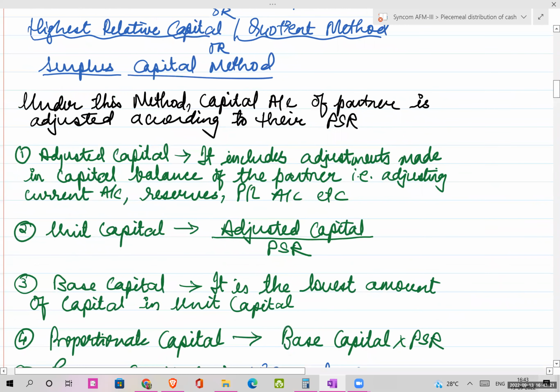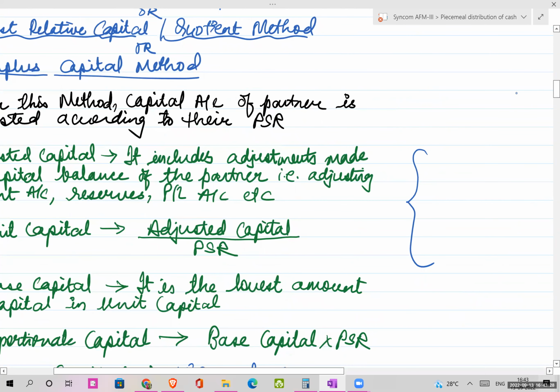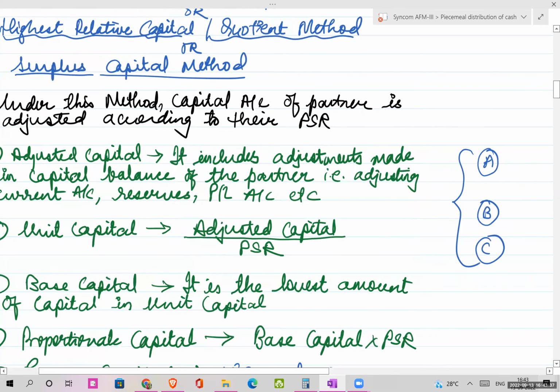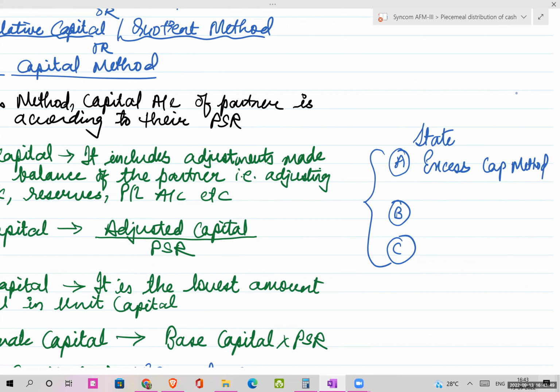What are you going to do in piecemeal distribution of cash? When I am supposed to prepare piecemeal distribution of cash, my solution will be divided into 3 parts. The first part is what I just discussed, the surplus capital method. That is, you are going to make a statement of excess capital method.